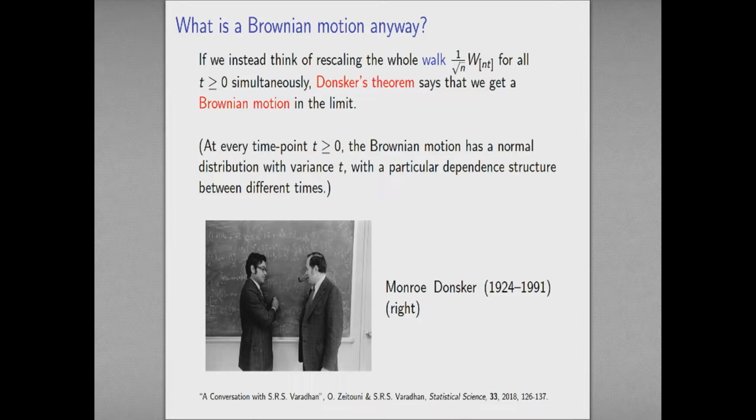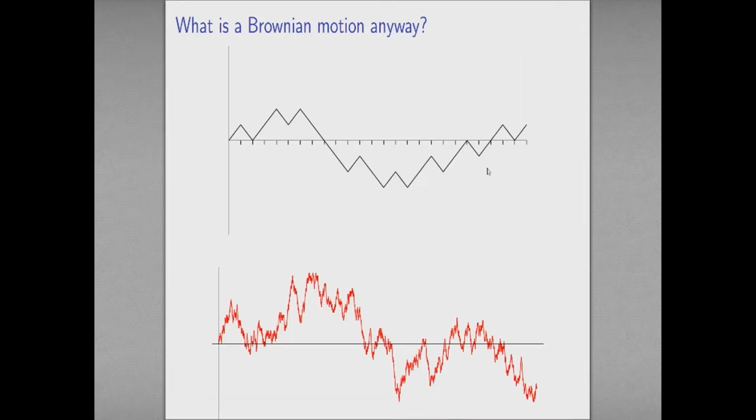I want to do this simultaneously for all values t. Donsker's theorem says that in this case we get a Brownian motion in the limit. This is a random process which at every time point has a Gaussian distribution, but of course it has particular dependencies between different time points. Comparing to our random walk on the top, this is what a Brownian motion looks like. So this is a process that at every fixed time has a Gaussian distribution and a particular covariance structure.